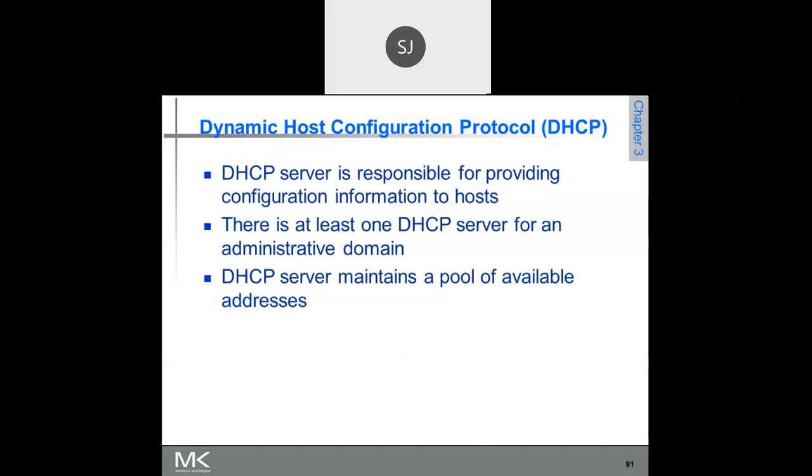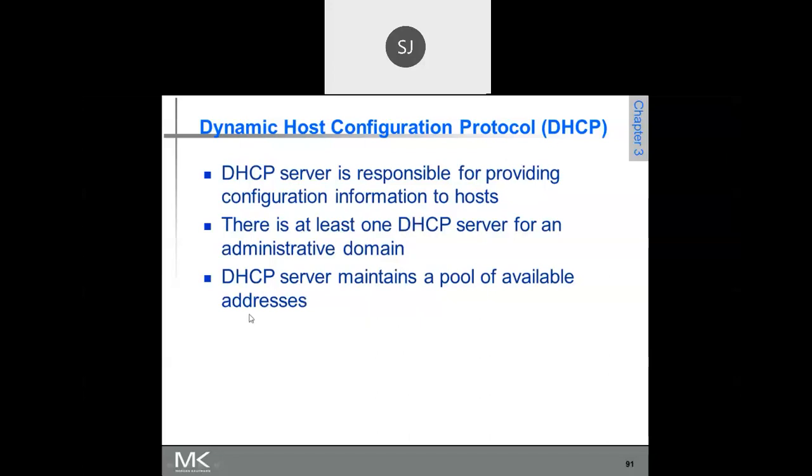The moment you switch on your machine, automatically a request goes to the DHCP server. Your machine acts as a DHCP client, requesting the DHCP server for an IP address.